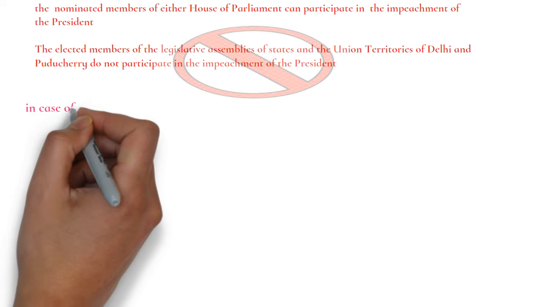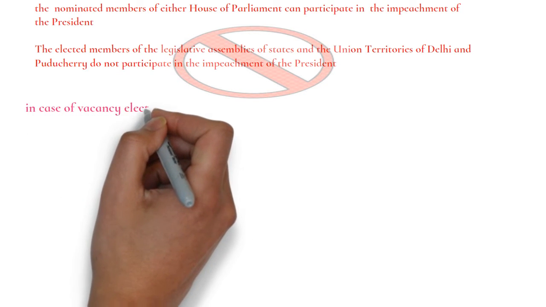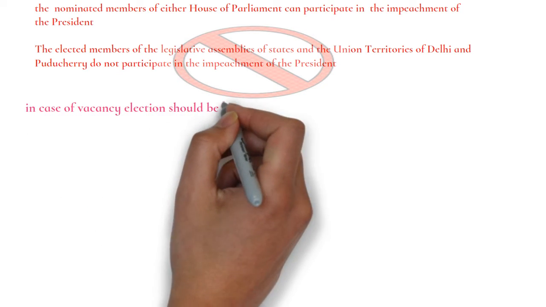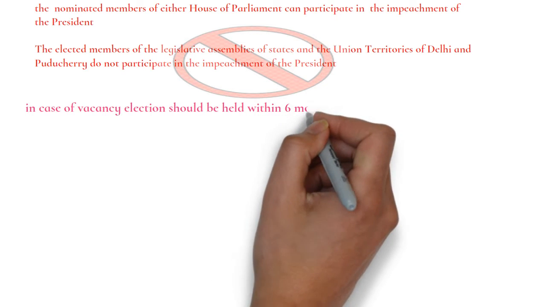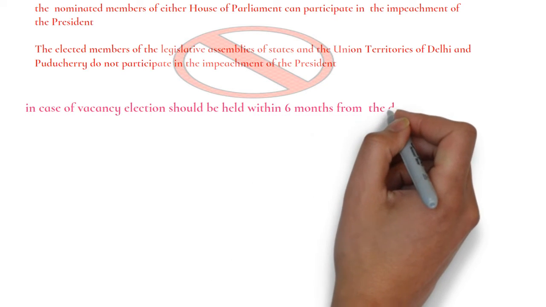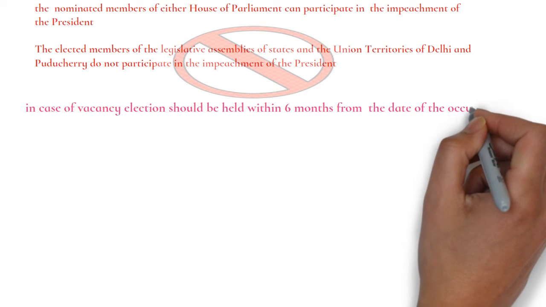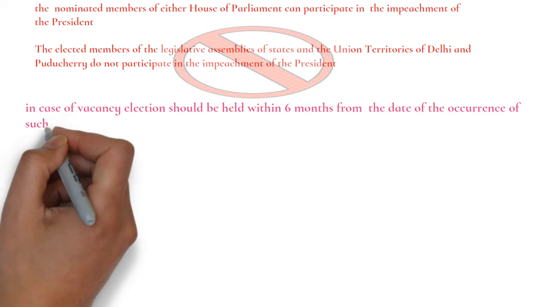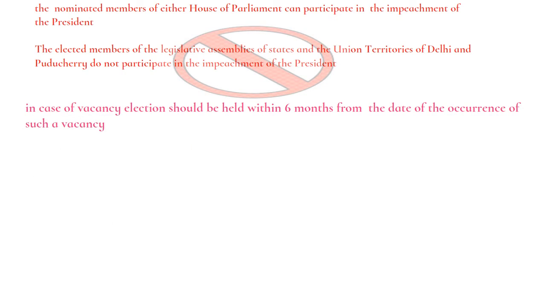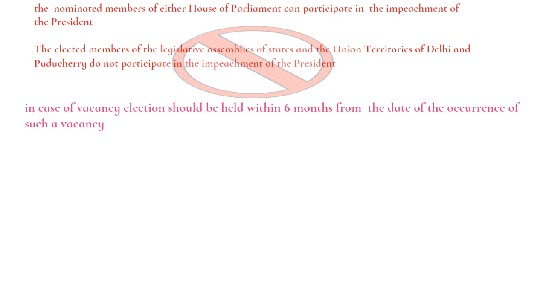Again, if the office falls vacant by resignation, removal, death or otherwise, then the election to fill the vacancy should be held within 6 months from the date of occurrence of such vacancy. The vice president acts as president in case of vacancy, and if the vice president's office is also vacant, then the Chief Justice of India acts as president.